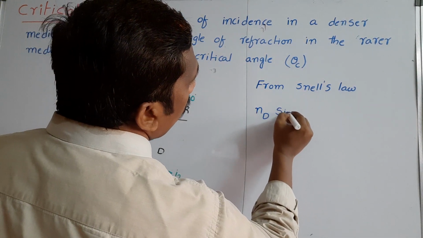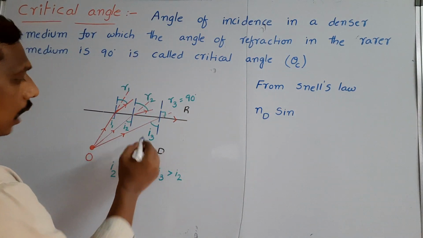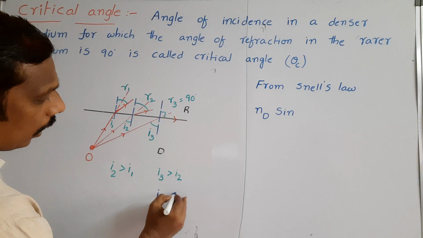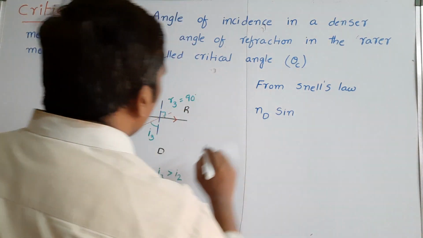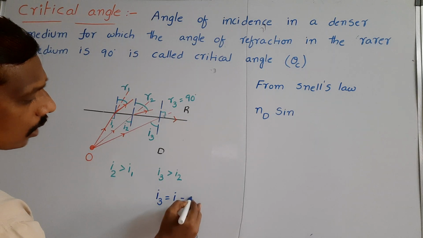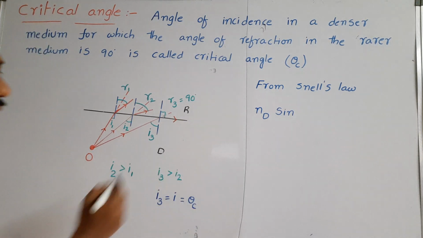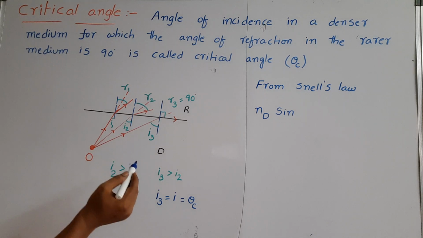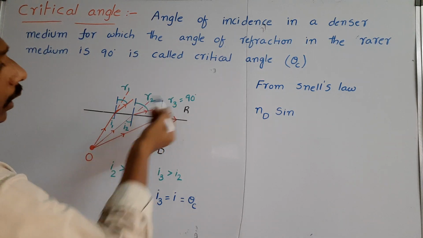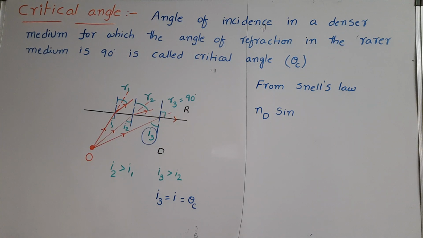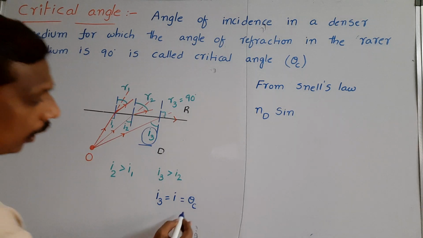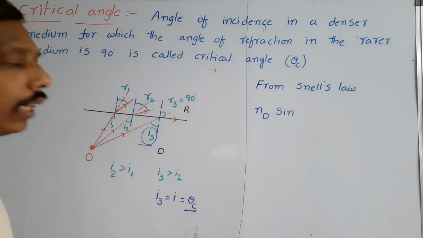I am taking this I3 as I, and this I is equal to theta c, because for this angle of incidence the refracted ray in the rarer medium makes 90 degrees. So this angle I3 is taken as the critical angle, denoted by theta c.